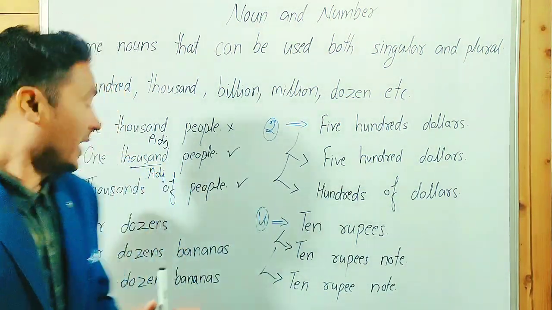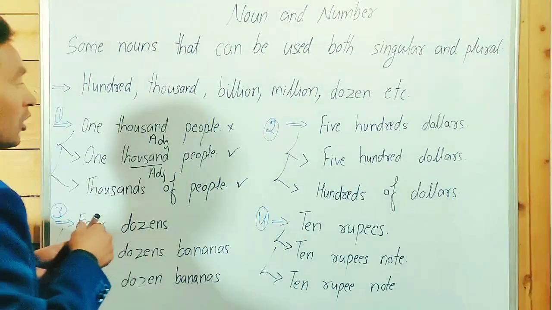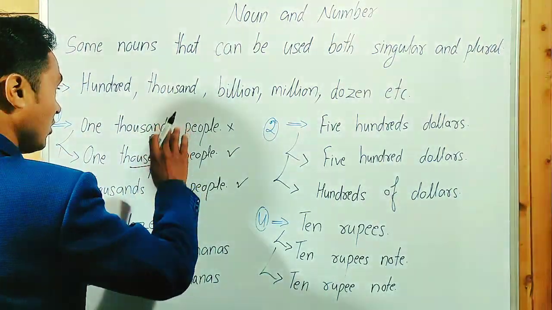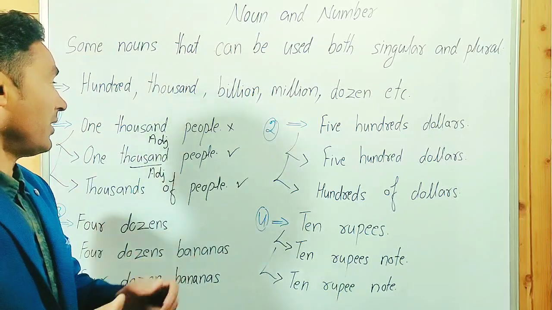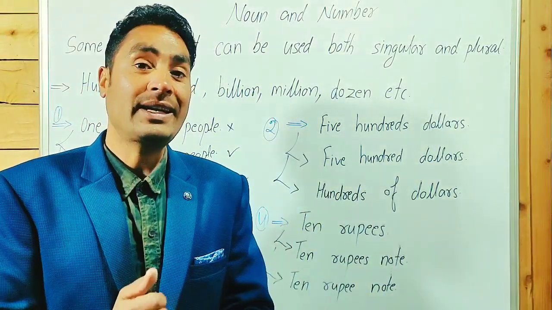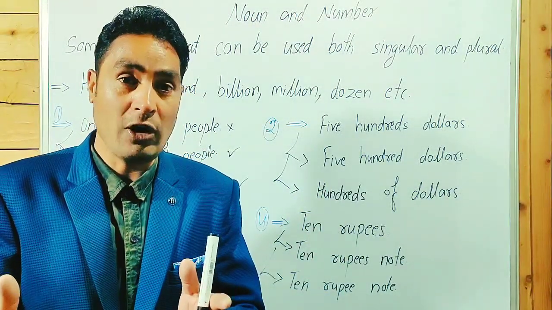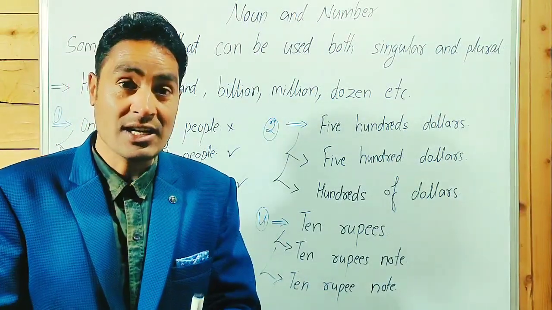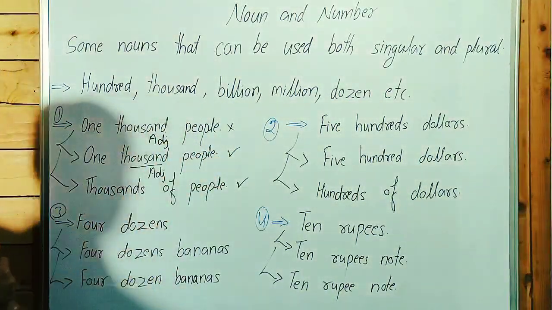We can say 10,000 only if people is not there. So we can say 1,000, 5,000, hundreds, 10 hundreds. But when we talk about 500 boys, we can't say 500s boys. We can't say 500s girls. We have to say only 500 boys, girls, etc.